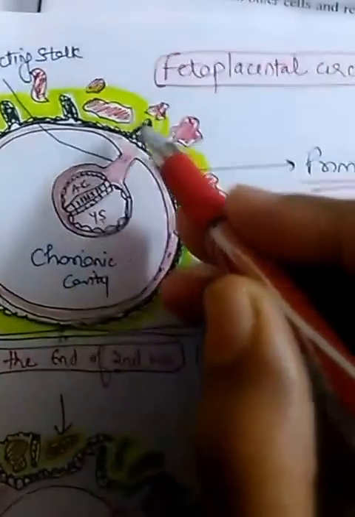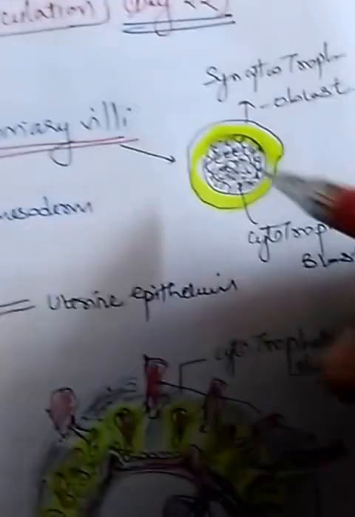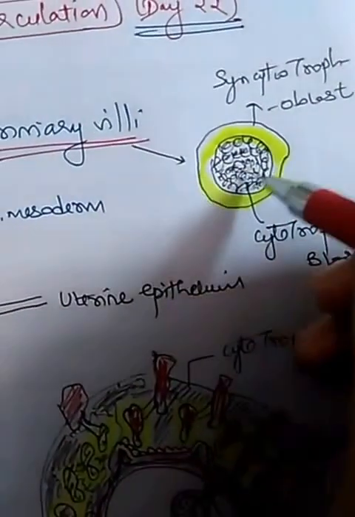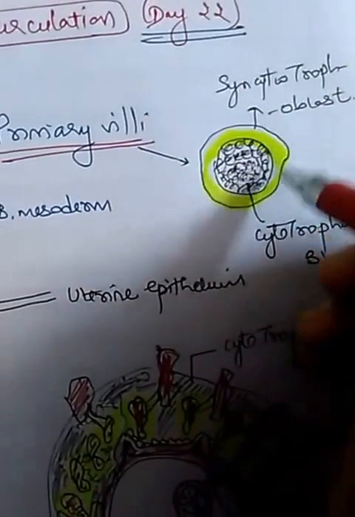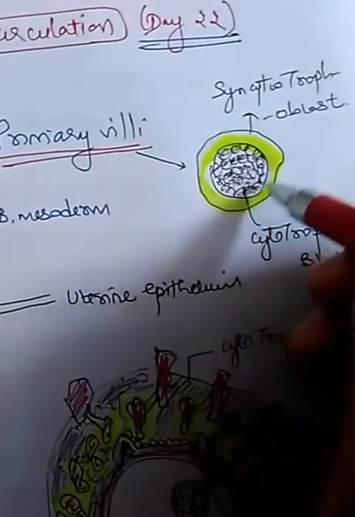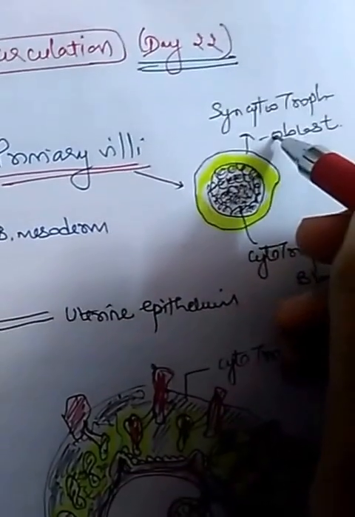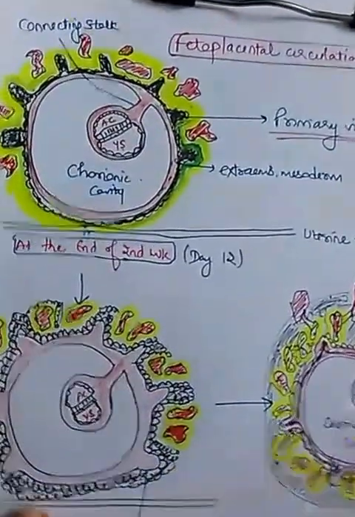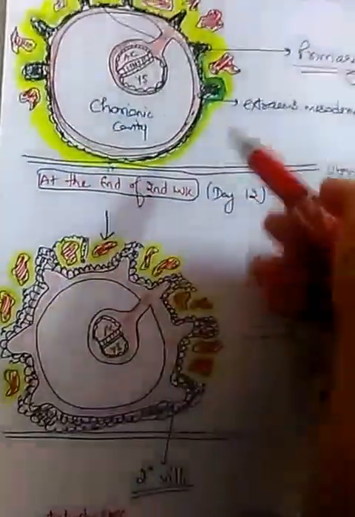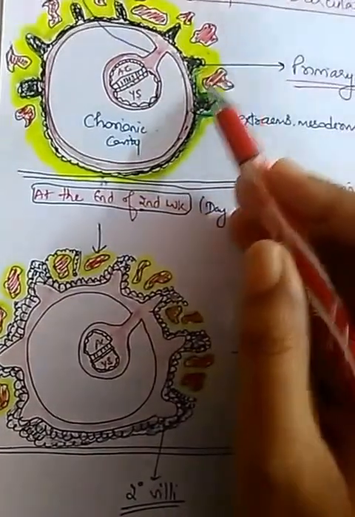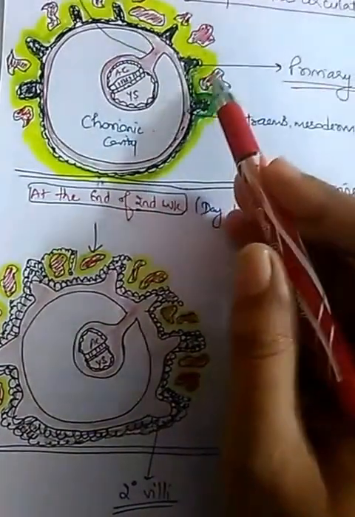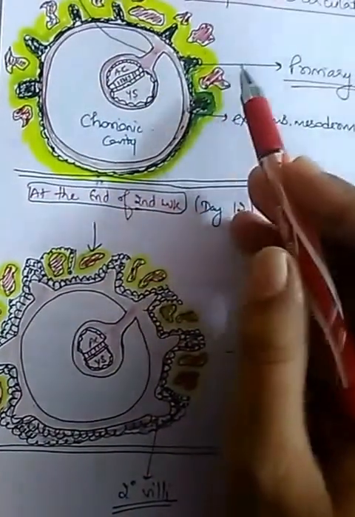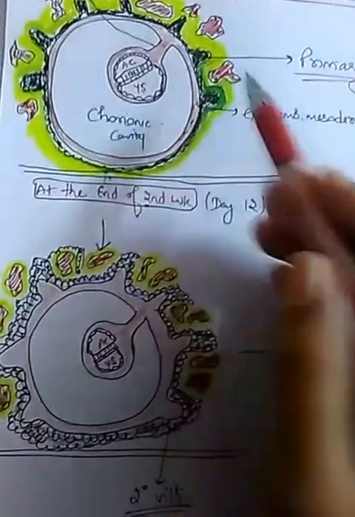When we take the cross section from here, this is a villus filled with cytotrophoblast cells, and around that there is a column of syncytial trophoblast. So this is the primary villi, which is mainly responsible for establishing uteroplacental circulation, because till now the connection between uterus and placenta has been established through the maternal blood circulation.